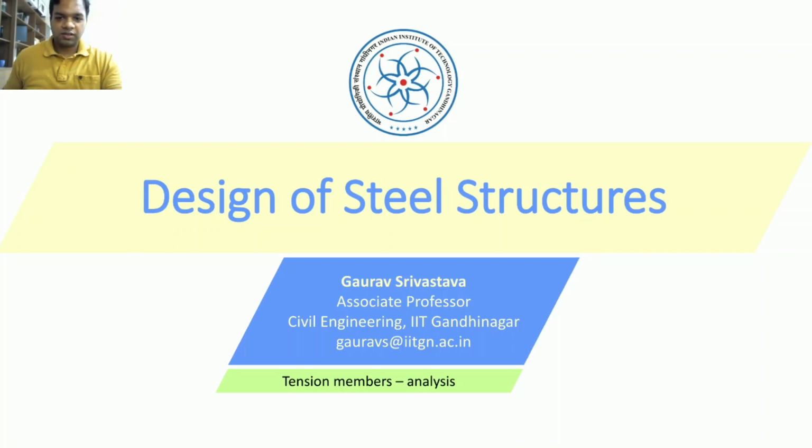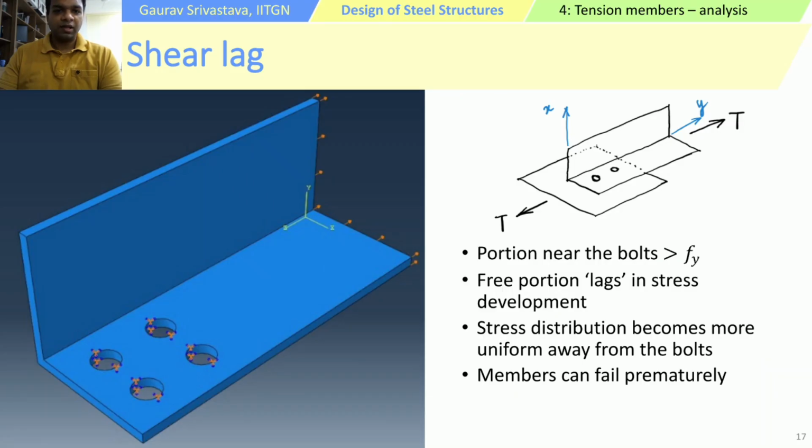Hello. So in this session, we will continue our discussions on the analysis of tension members. Until now, we have considered two failure limit states for tension members, and we have seen few examples with respect to plates. And these two limit states were the failure limit states. One of them was yielding of the gross section, and one of them was rupture of the net section.